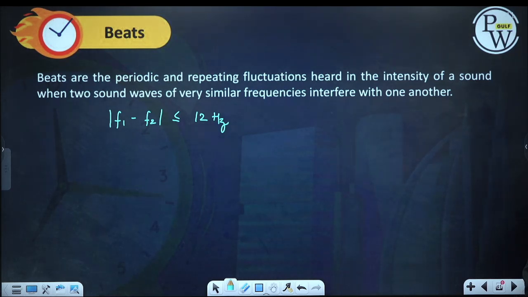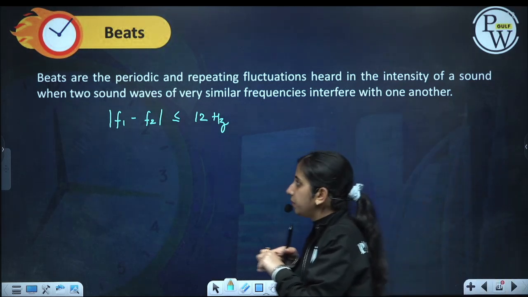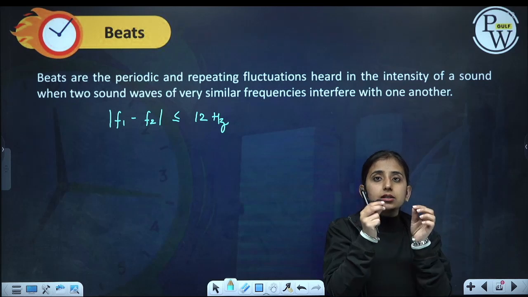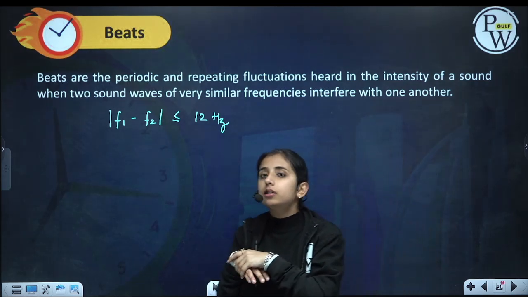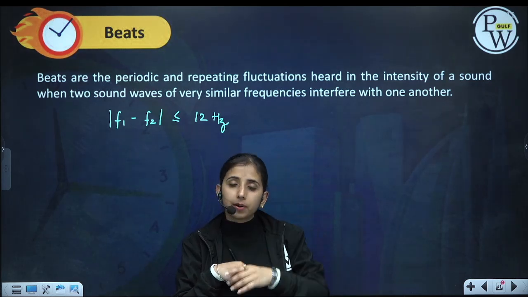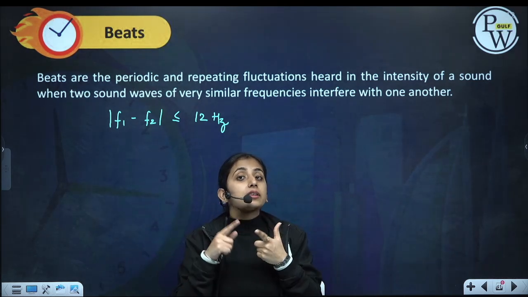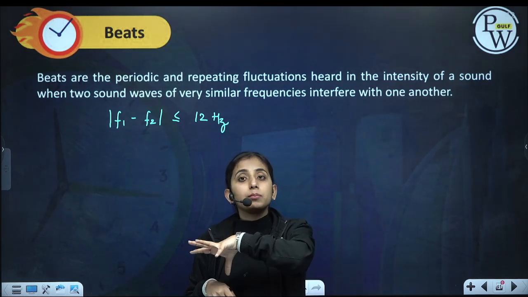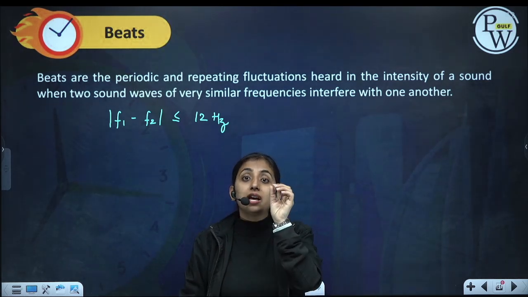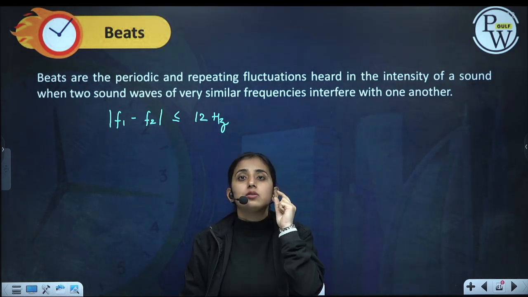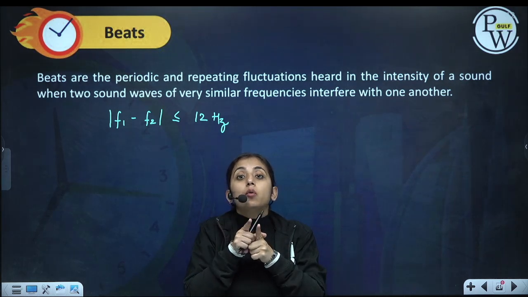Then what will happen? We have seen the superposition of waves having same frequencies, but if we hear two distinct sounds, one is a baby crying and the other is some music and the other is a train coming, we will hear three distinct sounds. We will hear the baby crying differently, train coming differently, and the music differently. But if two sounds are coming which are having slightly different frequencies, what will happen? There is a wobbling of sound.